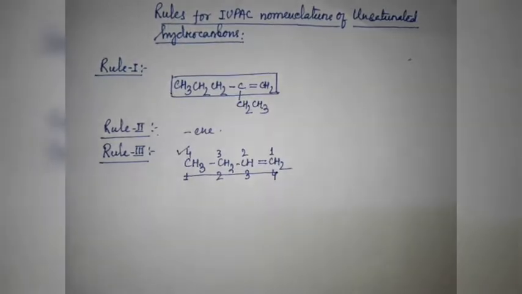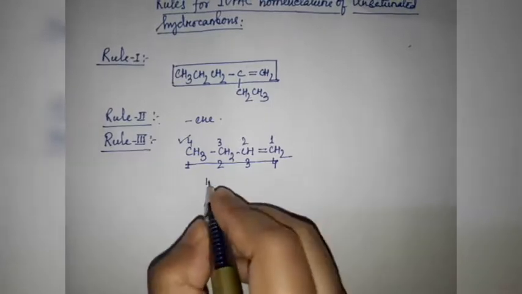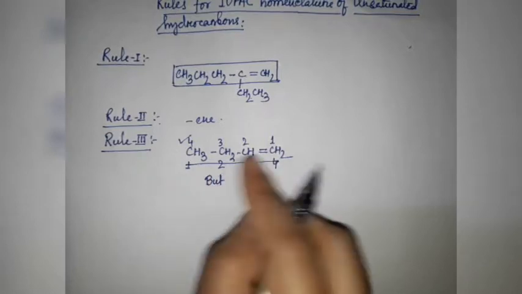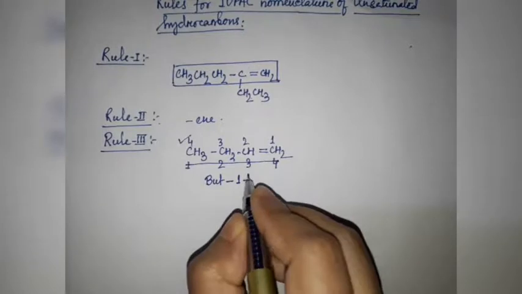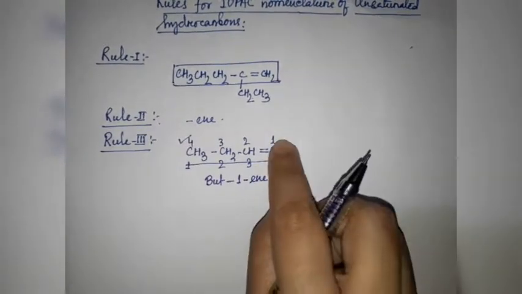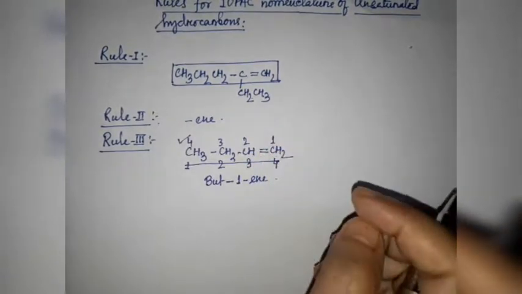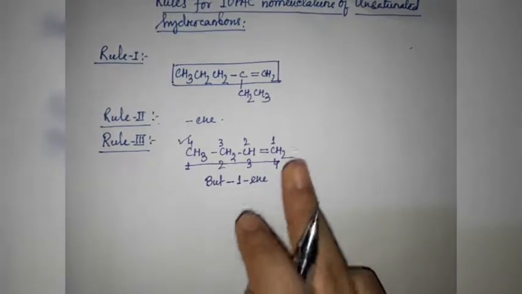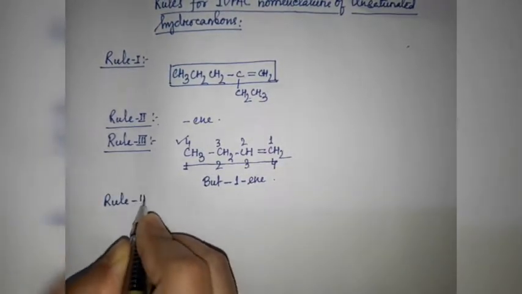So the corresponding name of this alkene will be but-1-ene. Why "but"? Because 4 carbon atoms are there. Then hyphen 1, hyphen, the primary suffix is "-ene". 1, because at the number 1 carbon atom the double bond is starting. That means the carbon atom associated with the multiple bond should get the lowest numbering. Then rule 4.